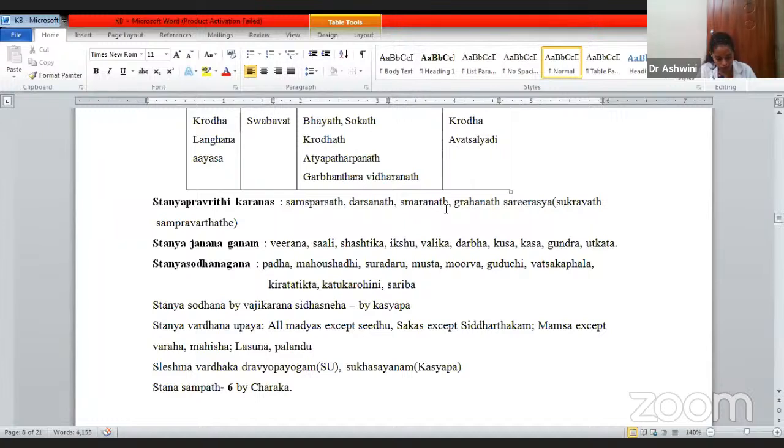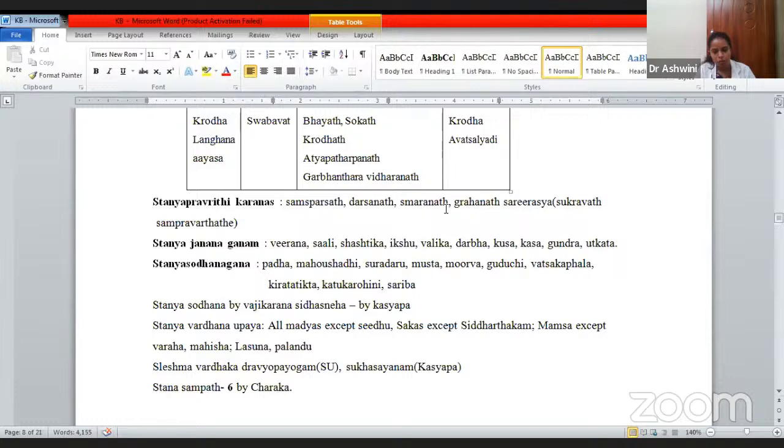This shloka is from the Sushruta Sutra, 4th chapter, shloka number 11. There you get this reference. When we see the Shali, Shastika, then Ikshu, Ikshvalika, then Darba, Kusha, Kasha, Gundra, and Utkata, all of this comes to the grass family. Those are considered as the Stanya Jananiya Gana. Then Stanya Shodhana. Stanya Shodhana means these are the Kashaya Ganas which are going to do the Shodhana of the Stanya.